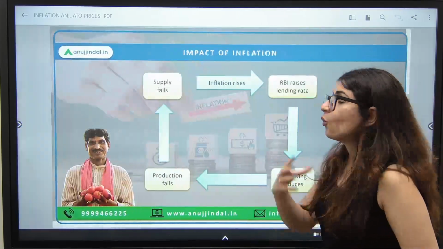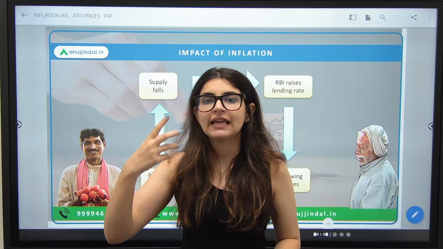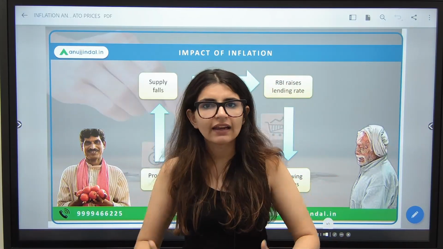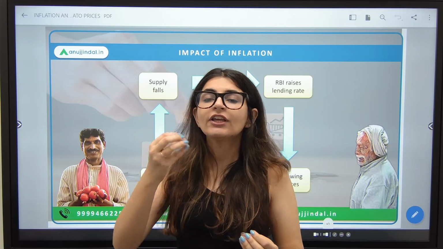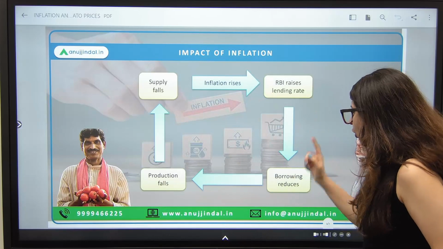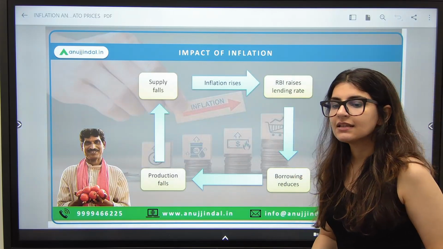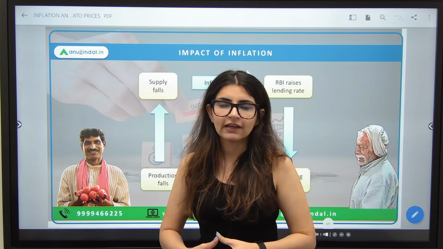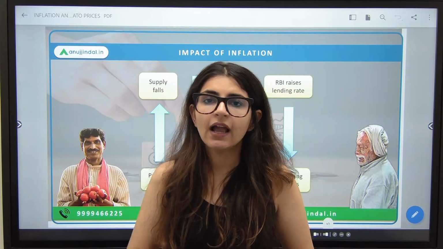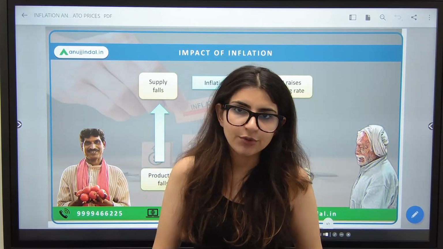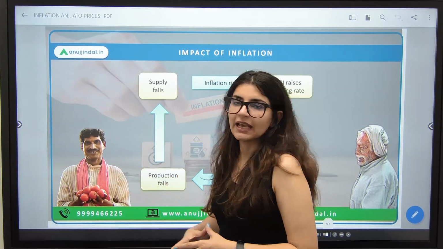अब क्या होगा? When lending rates in the economy increase, the borrowing in the economy will fall down, because ज़्यादा rate of interest पे कोई क्यों लोन लेगा? That is when borrowing falls. When borrowing reduces, that leads to a fall in the production. जब हमने borrow नहीं करा, जब हमारे पास working capital नहीं है, how will we produce? And by we, I mean the supplier or the producer. How will the production take place?